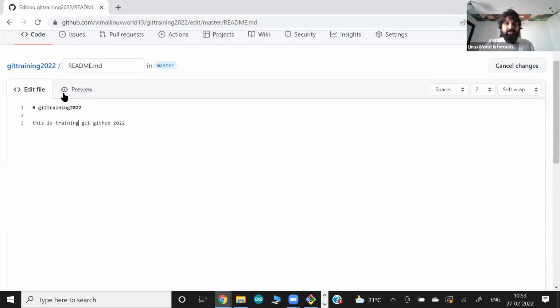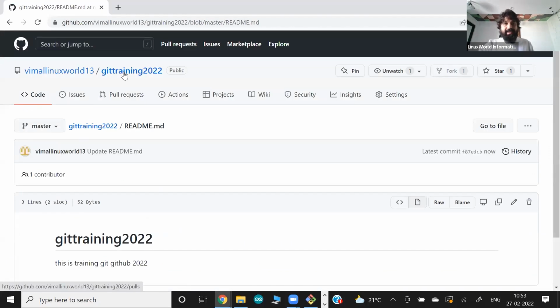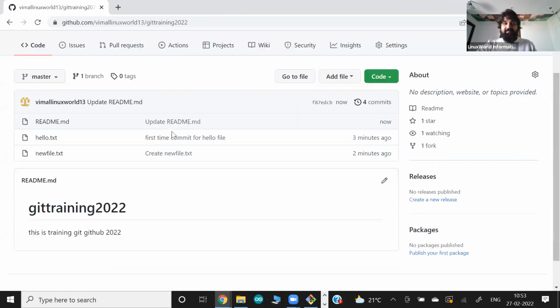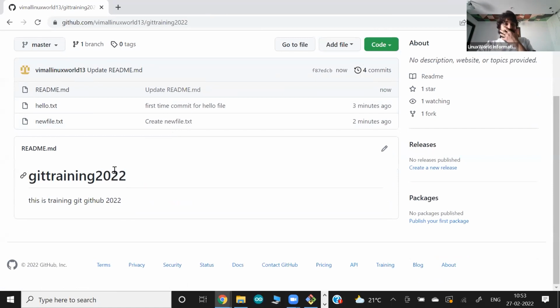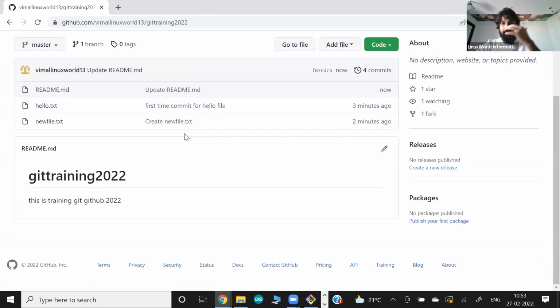My point here is, whatever you change in this file, by default, guys, Git reads this file for you, and in your repository main page, this is the main page of your repository, they read this file, and whatever data is in this file, they will show you here. So that is the reason, guys, if you want somebody to come to your repository and in this Git page present information about your code, your plan, your project, you can present it over here.